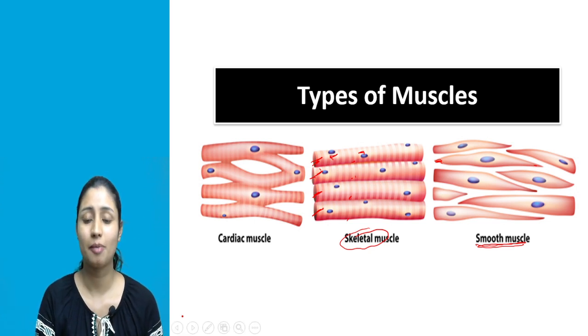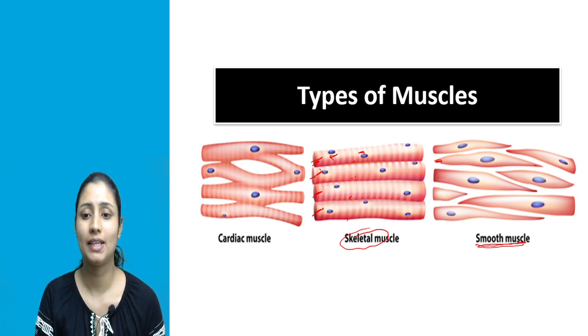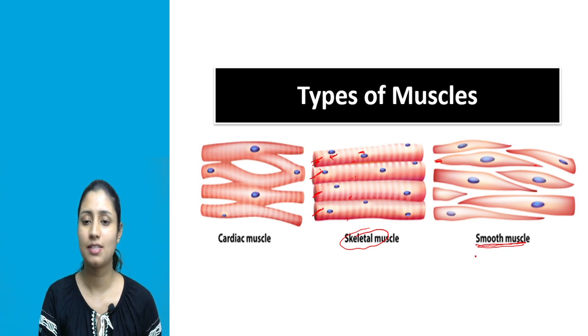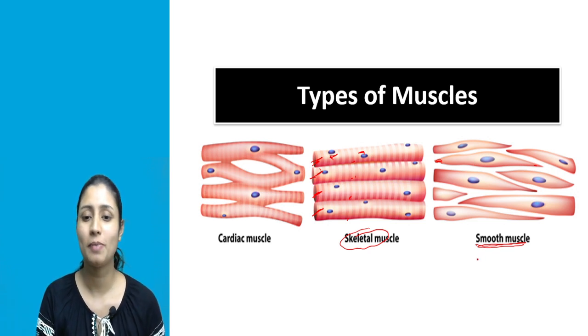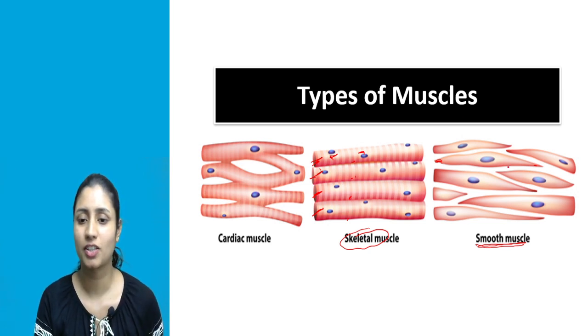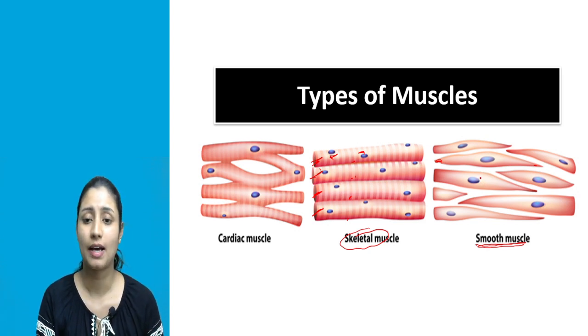Whenever the cells are pointed at both ends, or tapering at both ends, such cells are known as spindle shaped cells, and the cells of smooth muscle are spindle shaped. Then the second characteristic: the smooth muscle cells are unbranched, meaning there is no branching. Look at the structure here. You can see that only single cells are present separately. There is no branching. So the visceral muscle cells are unbranched.